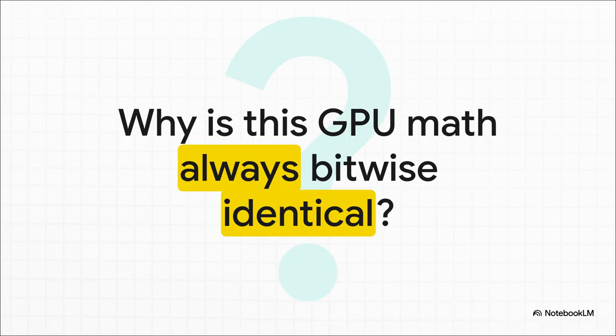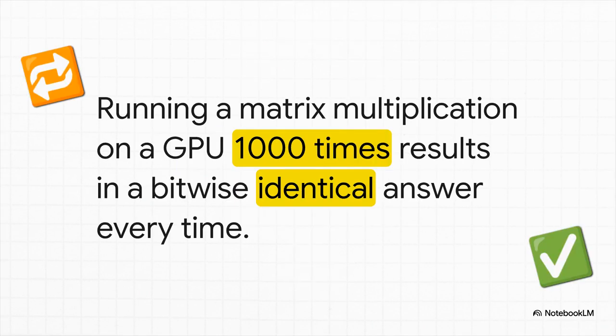But not so fast. Here comes the plot twist. If that theory was the whole story, then shouldn't every single parallel calculation on a GPU be just as unpredictable? And this is where that whole theory kind of falls apart. Researchers ran a basic matrix multiplication, which is like a core building block of how these models think, on a GPU over and over again. And the result? It was bit for bit identical, every single time. So our usual suspect? It has an alibi. It can't be the only thing causing the problem.